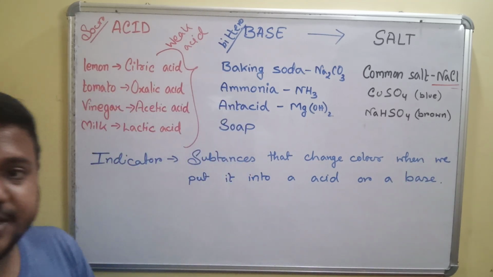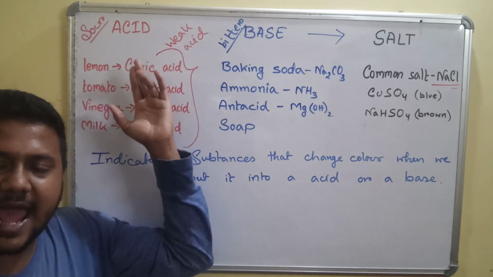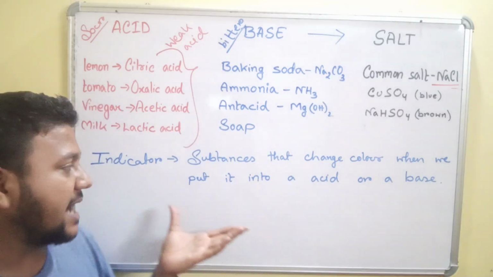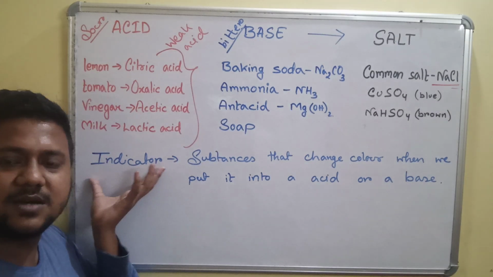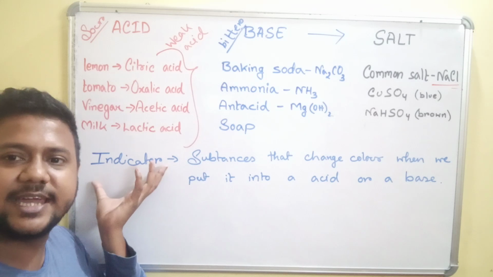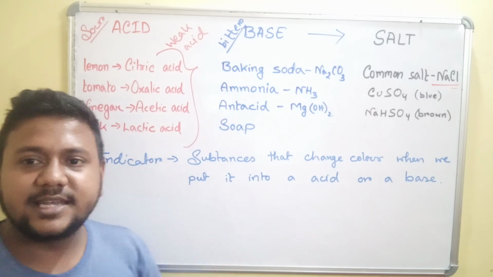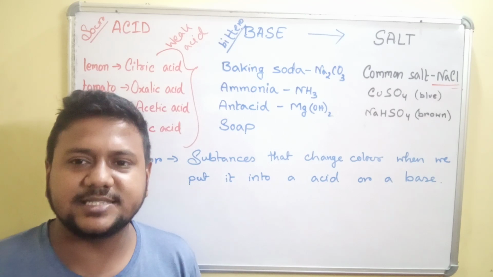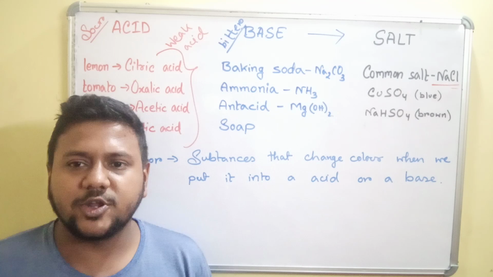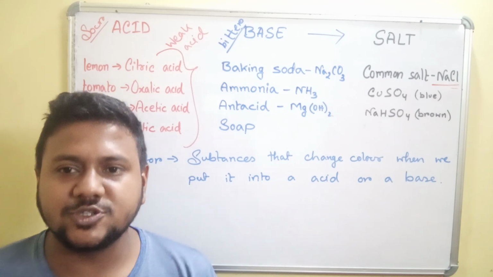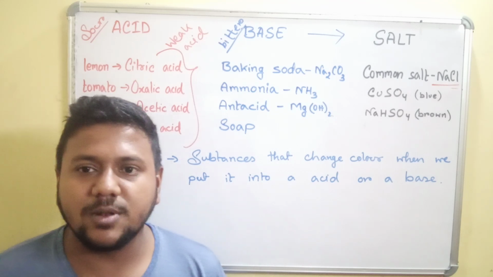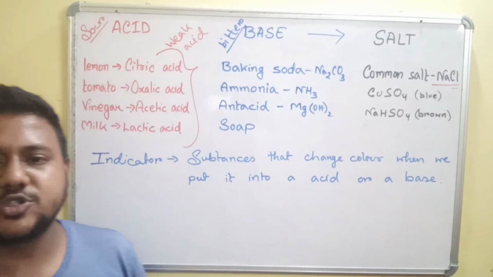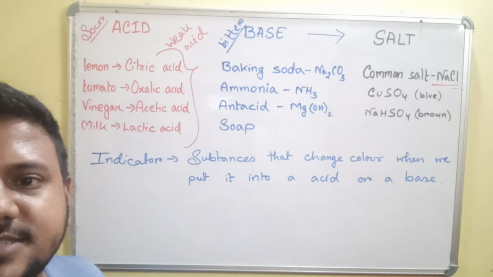So what is an indicator? To understand whether a substance is an acid or a base, we will also have to understand that they can be understood by the substance which is an indicator. Indicators are substances that tell you whether an acid has the property of an acid or a base has the property of a base by just the change of its color. So in this video we will be discussing several indicators that help us to indicate whether a substance is an acid or a base.